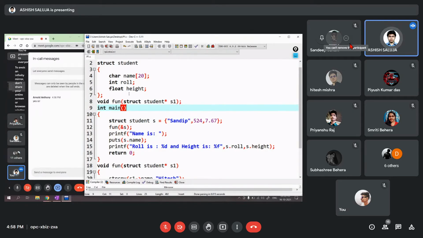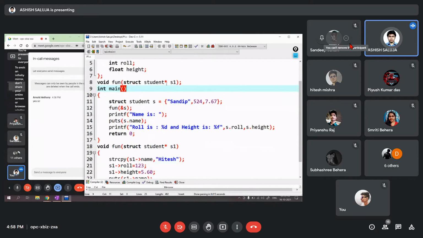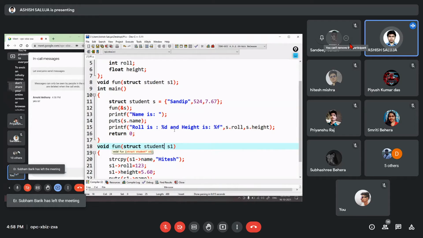Take it as array S of 5 and enter the values, show the output. Then practice passing a structure variable as the argument. Let's say a normal structure variable. You have to return the structure, like all the function manipulations that we can have. You have to practice that as well.